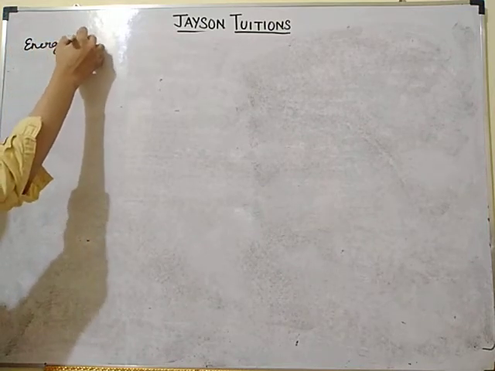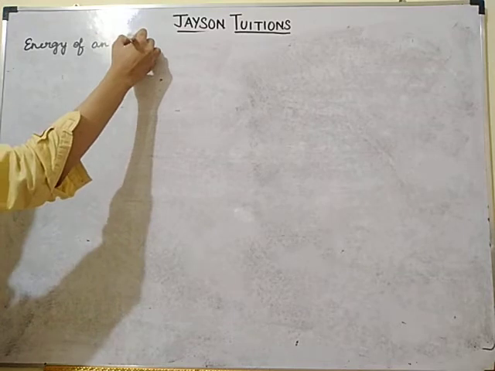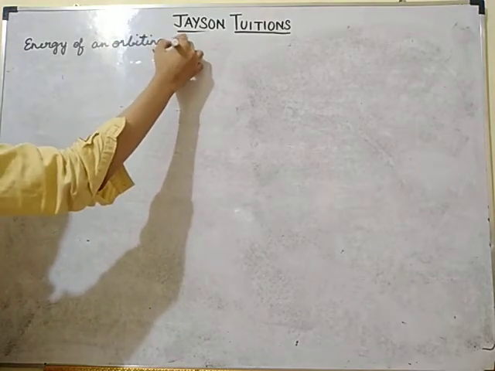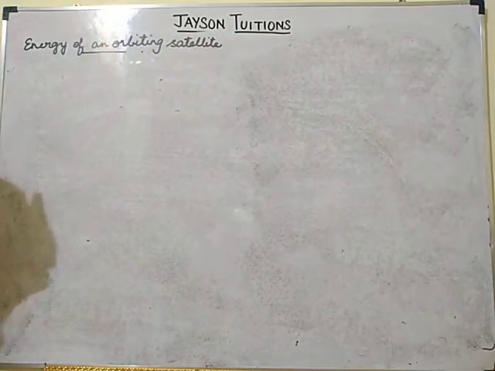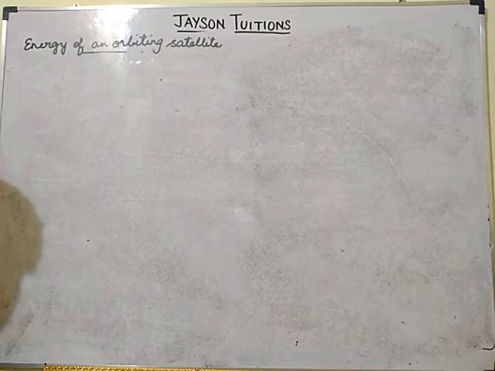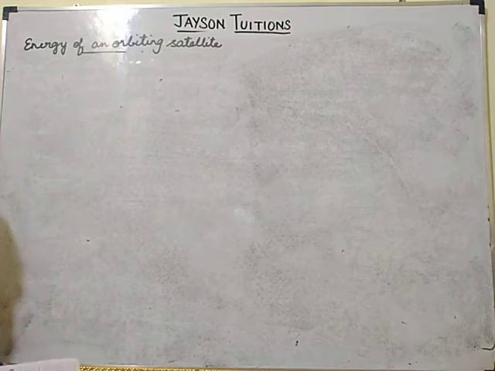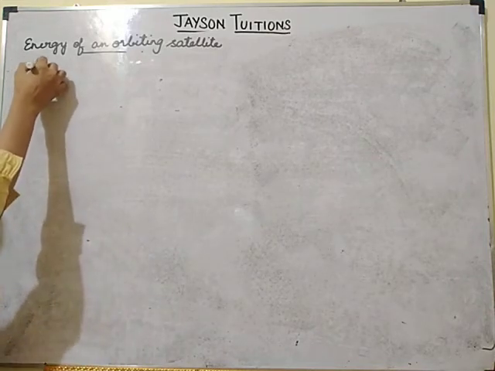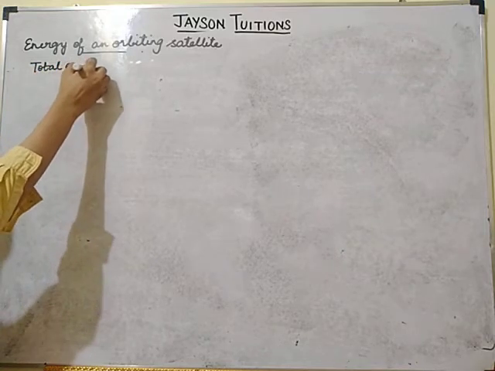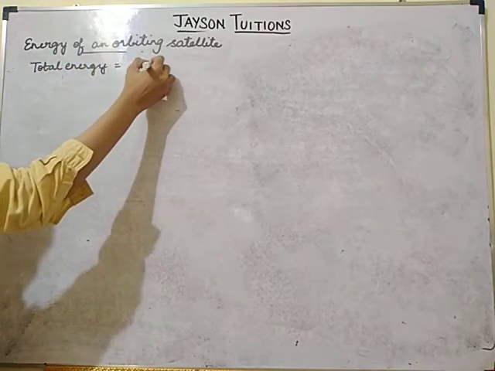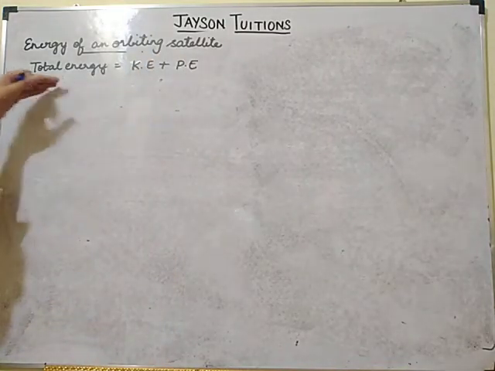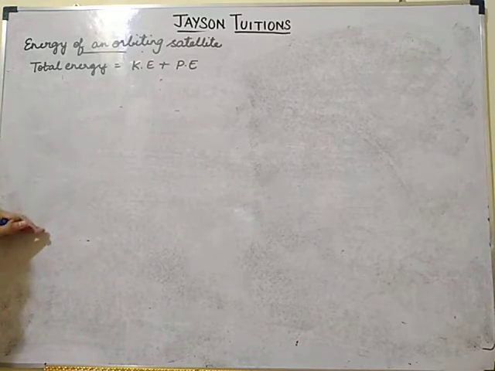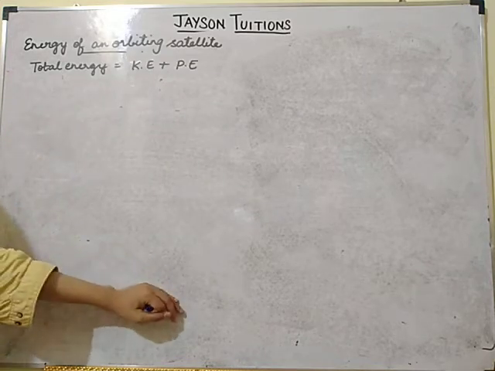Energy of an orbiting satellite. What will be the energy of the satellite? Total energy will be equal to kinetic energy plus potential energy. Yes or no? So first we should know the potential energy term, then the kinetic energy term, then we can substitute both and add.